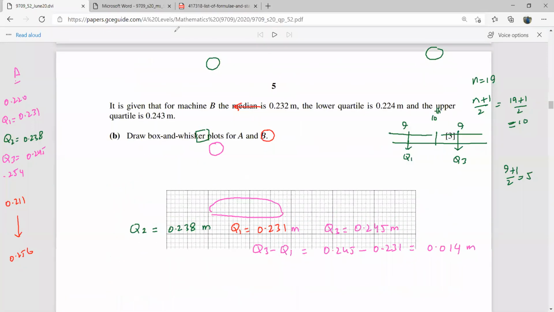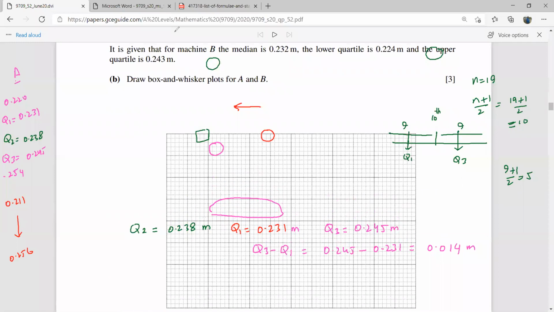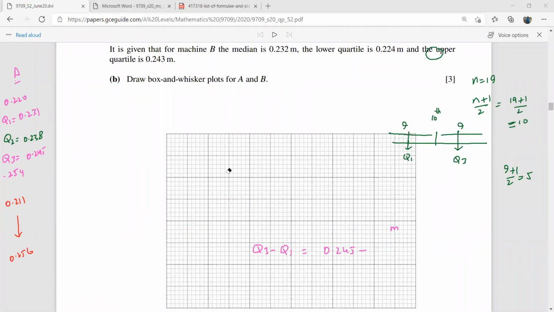Now here is a question where you will be required to draw the box and whisker plots. So you just read the statement. What does it say in this question?